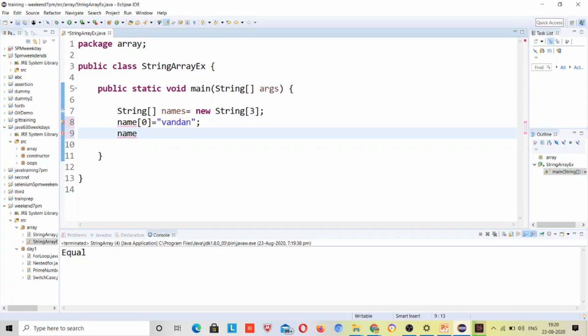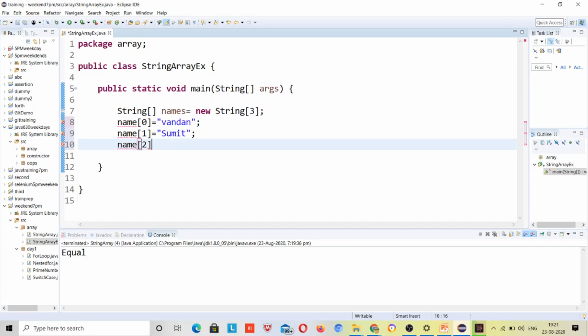Name 1 is equal to Sumit. Name 2 is equal to, suppose I give whatever, Neha. And now this time, because the variable is names, that's why it's giving an error over here, right? So I will make it correct first.